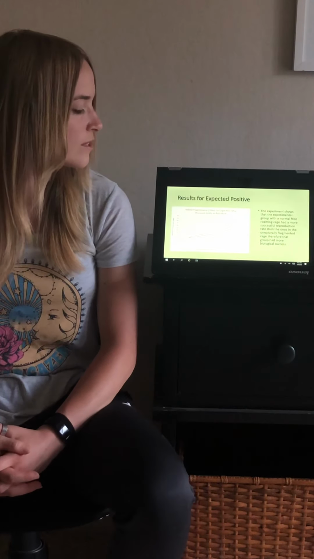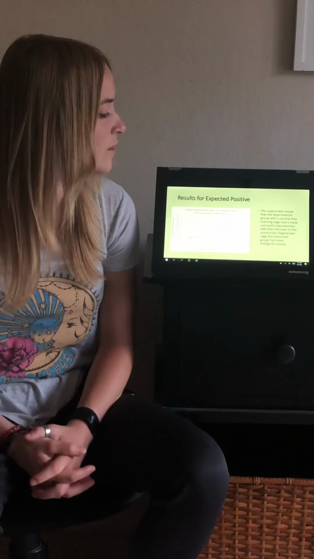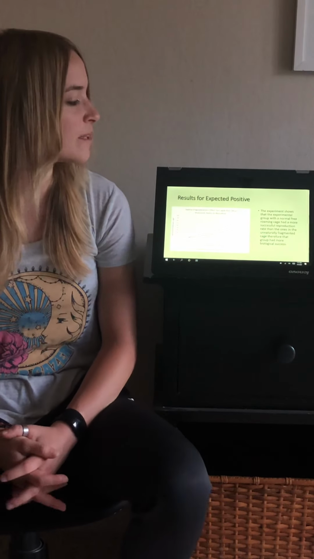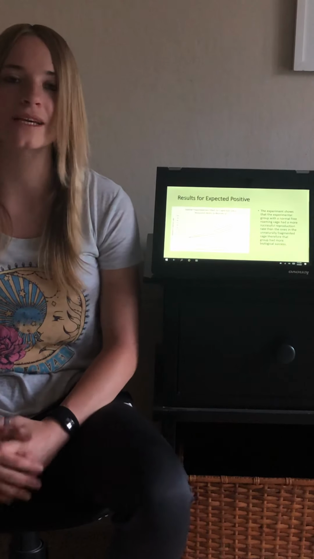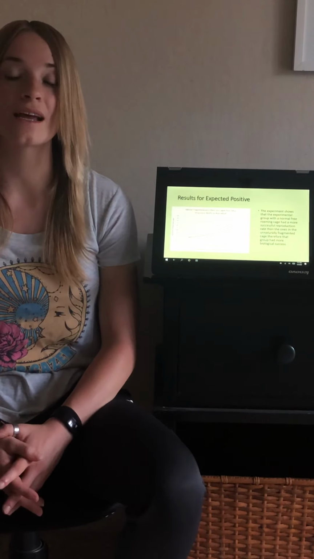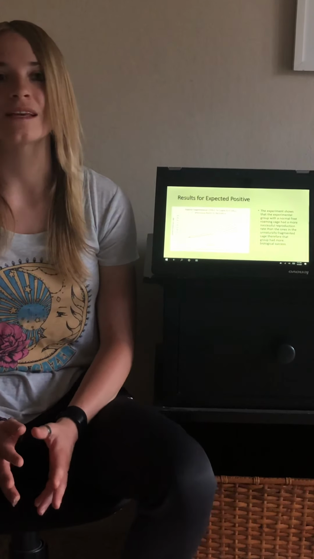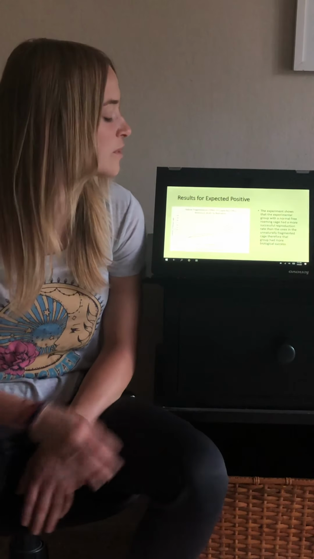So this is the result of the expected positive results of the experiment. This experiment shows that the control group with the normal free-roaming cage was able to produce more offspring and therefore be more biologically successful than the unnaturally fragmented cage that produced fewer offspring.